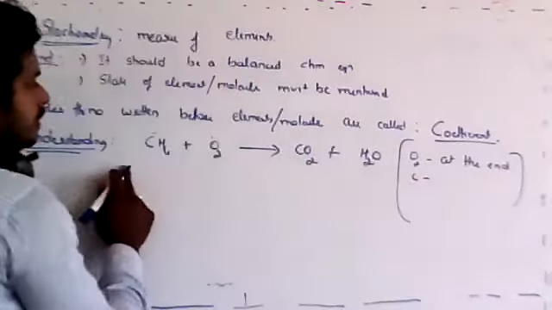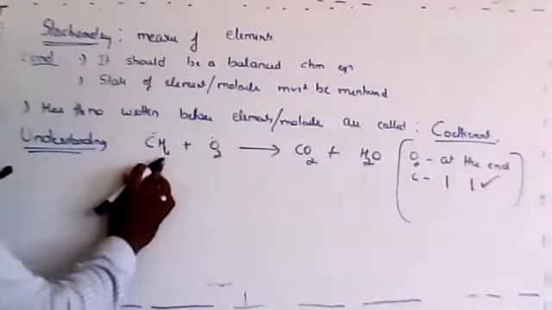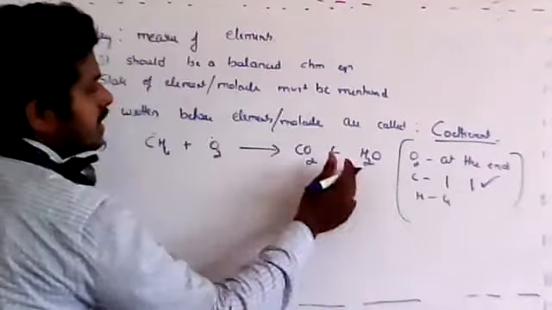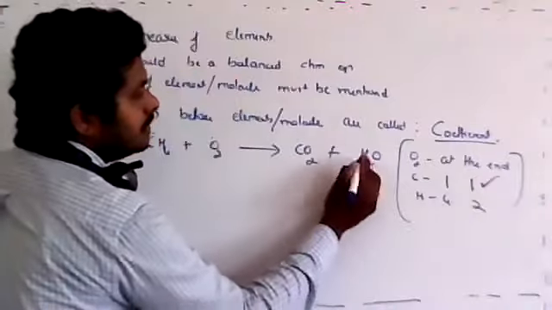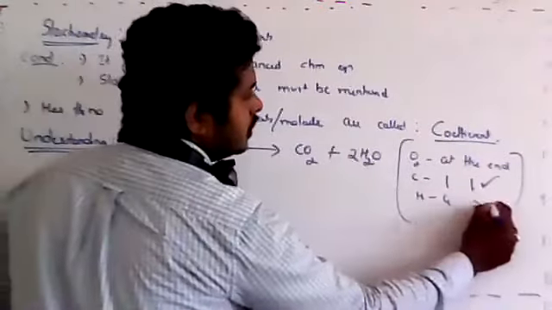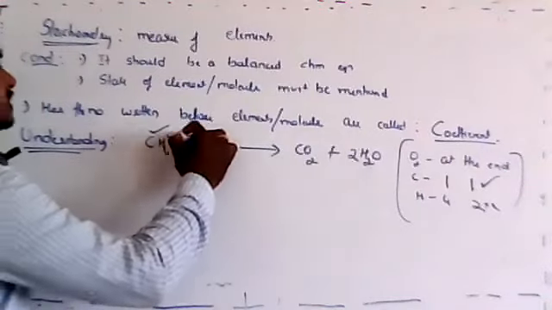Carbon on the left side there is only one, and on the right side there is one. It means balanced. Let's come to the hydrogen now. On the left side there are 4, on the right side there are only 2. So I have to multiply this by 2, so that both sides are 4. Now it is 4. In this way, I have balanced carbon, and I have balanced hydrogen also.